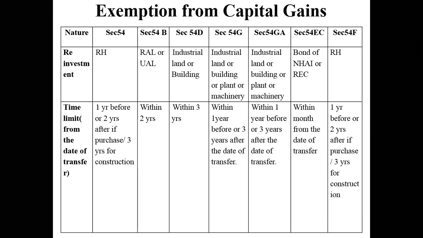Next condition, if for example you do not find any suitable property, then you have one option left. You open an account in State Bank of India under the head capital gain deposit scheme. Put all these 15 lakh rupees into that particular account. You have 3 years. In these 3 years, you can either buy a ready-made house or you can construct a house.